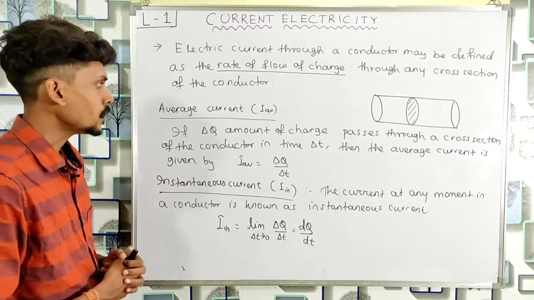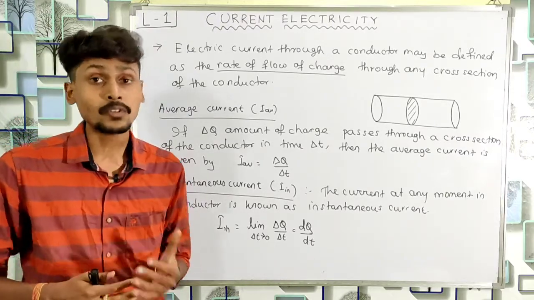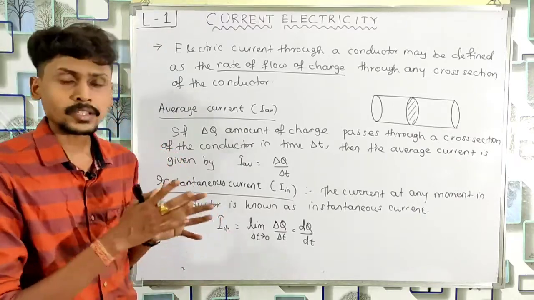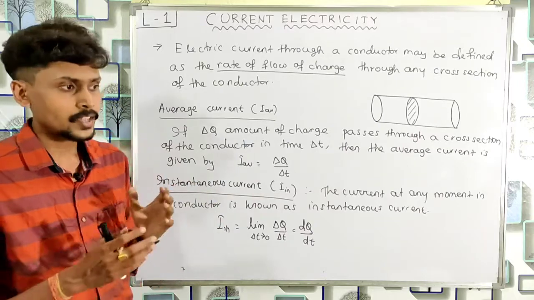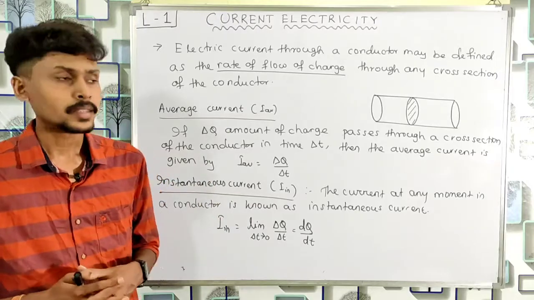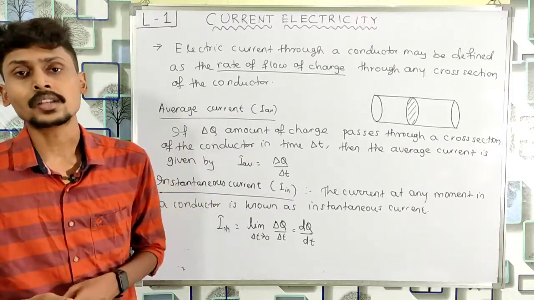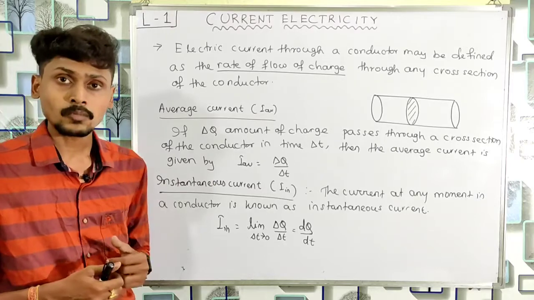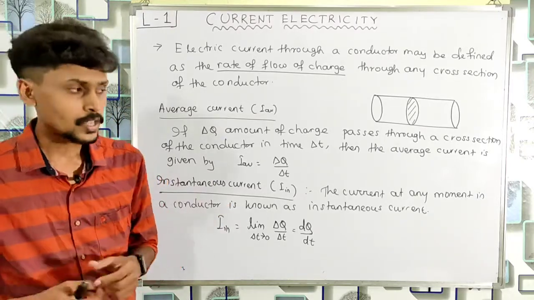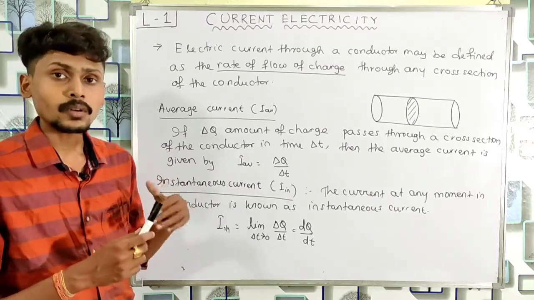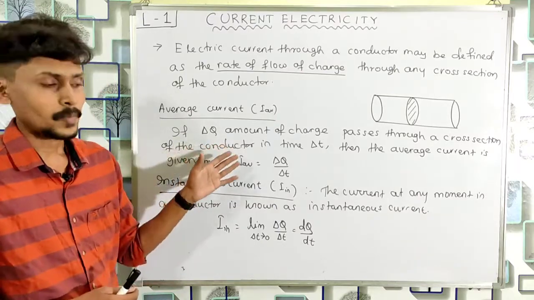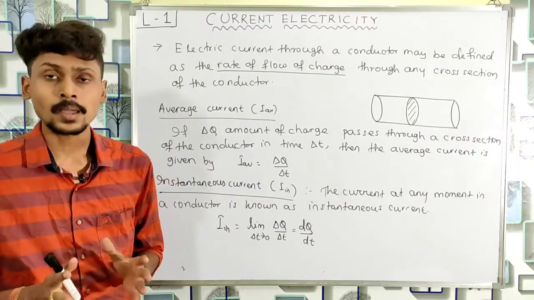But remember that in case of uniform flow of charge, the average current and the instantaneous current will be same. It means if in every second the same amount of charge is flowing, then average current will be same as the instantaneous current. Like in case of uniform motion, average velocity is same as the instantaneous velocity. In the same way, if the flow of charge is uniform, then average current and the instantaneous current will have the same value.